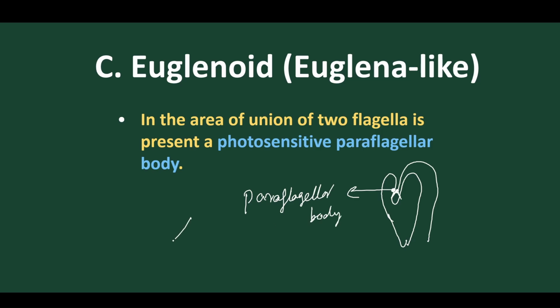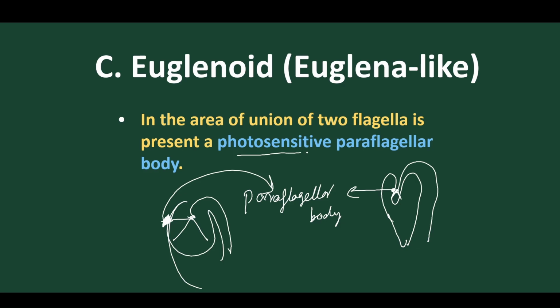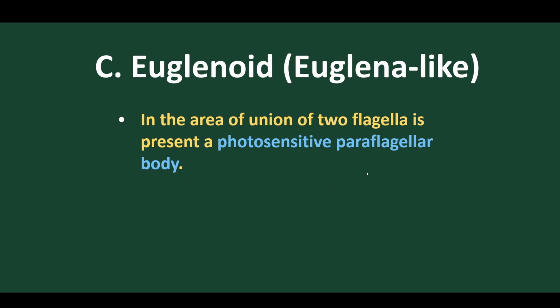Got it? At the meeting point of the flagella we find a special photosensitive body, and this photosensitive body is called the paraflagellar body. It's a very important point.